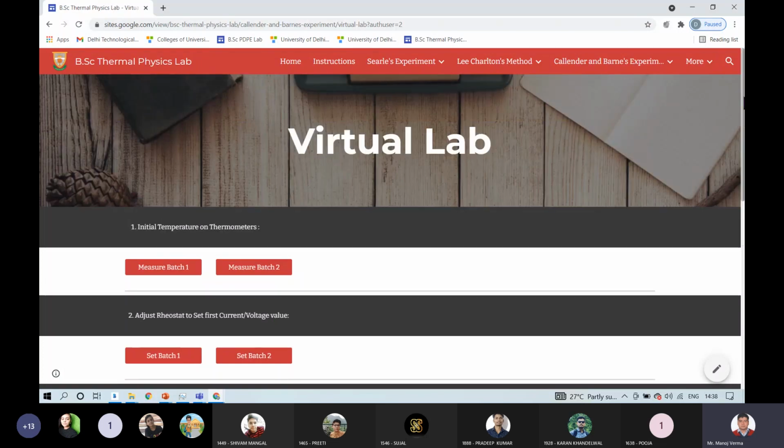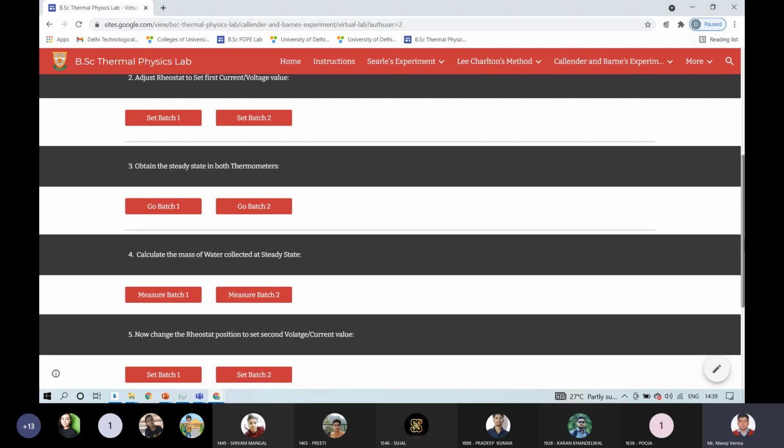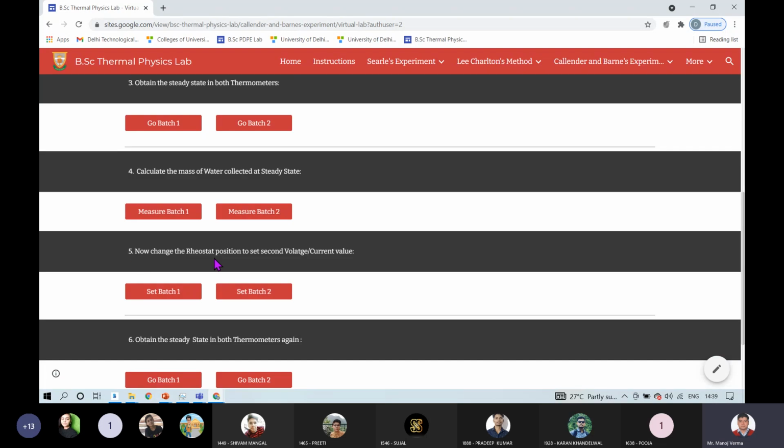Okay. Then after setting up the potential and current on this, you have to obtain the steady state in both the thermometers. Again, it will show you the data T1, T2 measurements with respect to time. After achieving steady state, you have to calculate the flow rate of water, calculate the mass of water collected at steady state. After that, you have to change the rheostat position.